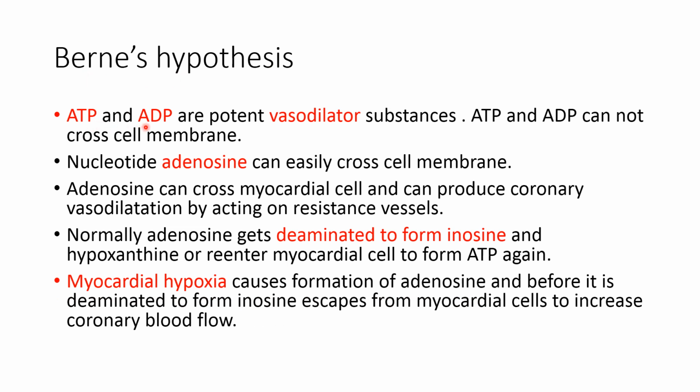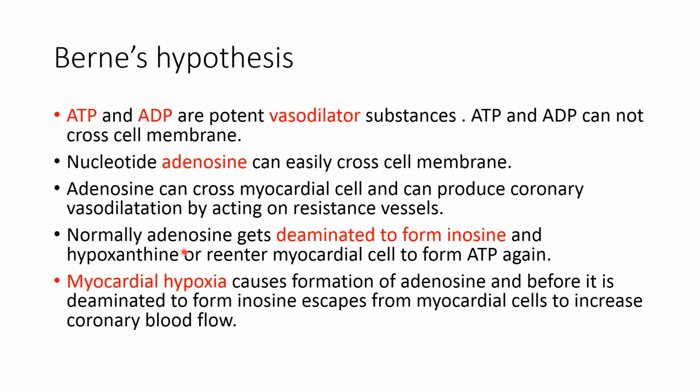ATP and ADP are potent vasodilator substances. But ATP and ADP cannot cross the cell membrane. But the nucleoside adenosine can easily cross the cell membrane. So whenever adenosine is formed, it can cross the cell membrane and produce coronary vasodilatation by acting on the resistance vessel.